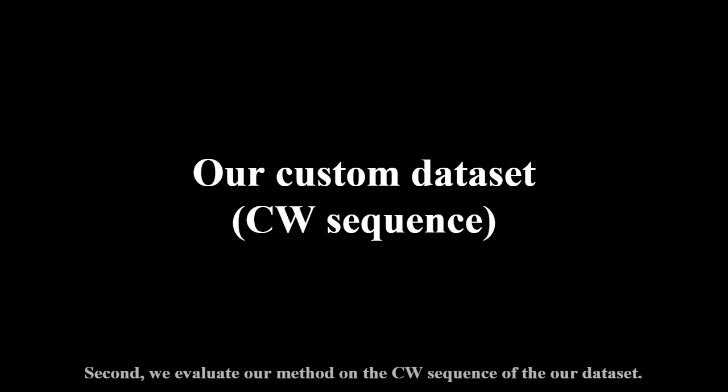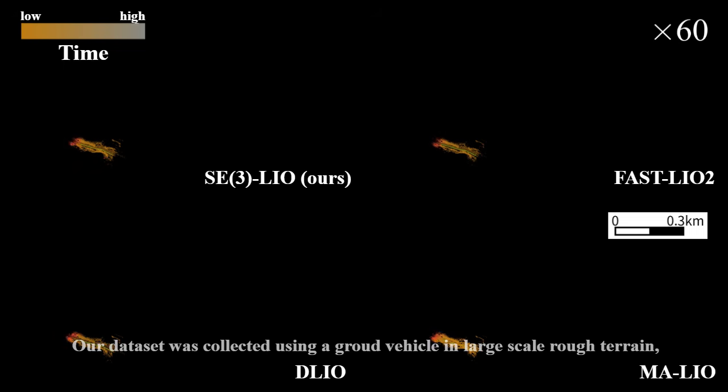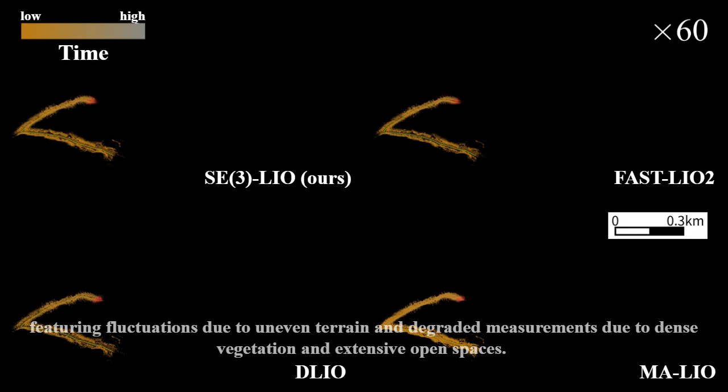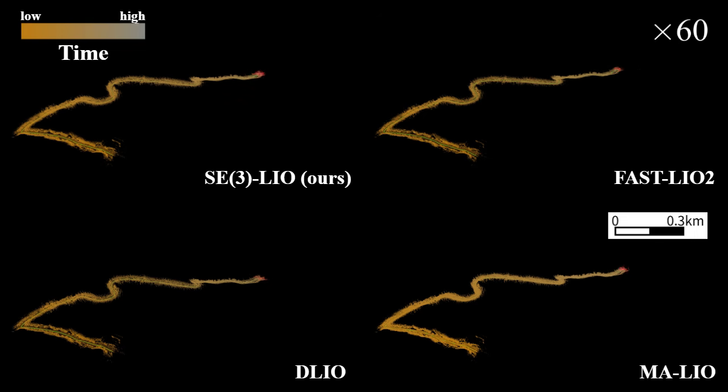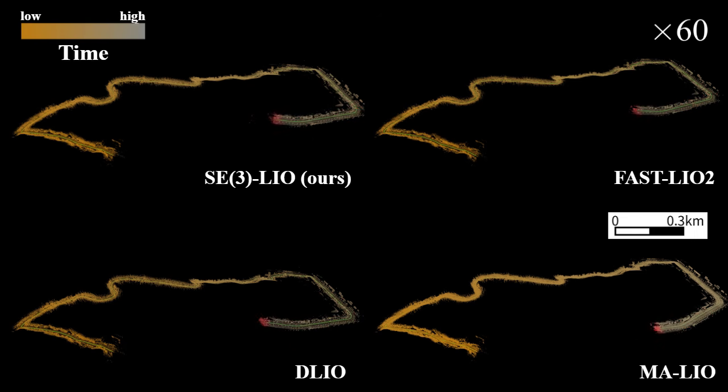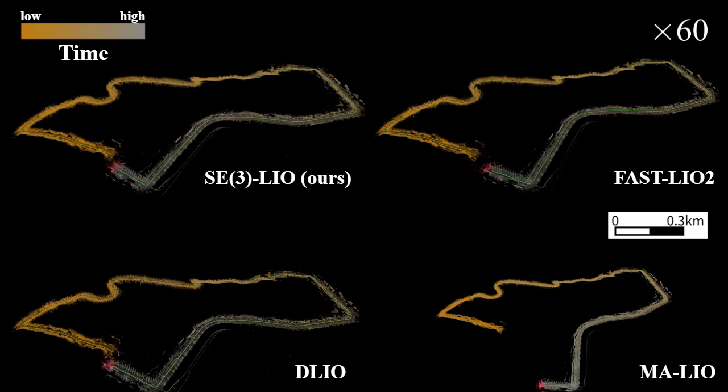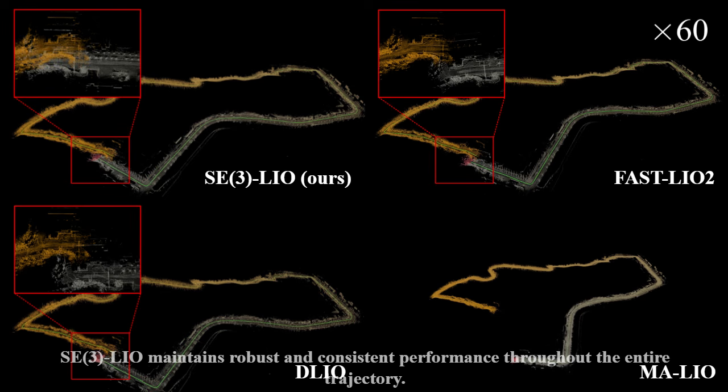Second, we evaluate our method on the CW sequence of the R dataset. Our dataset was collected using a ground vehicle in large-scale rough terrain, featuring fluctuations due to uneven terrain and degraded measurements due to dense vegetation and extensive open spaces. SE3 LIO maintains robust and consistent performance throughout the entire trajectory.